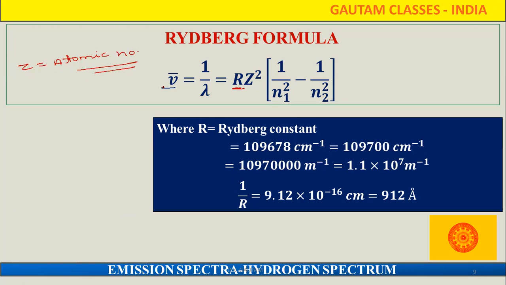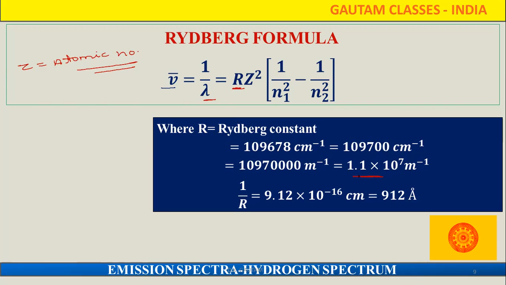And n1 is our first energy state, n2 is our second energy state, lambda is the wavelength, nu bar is our wave number, and R is the Rydberg constant. You know what the value of the Rydberg constant is? That is 109678 centimeter inverse, or directly we can write 109700 centimeter inverse.